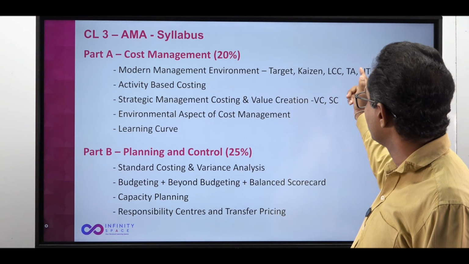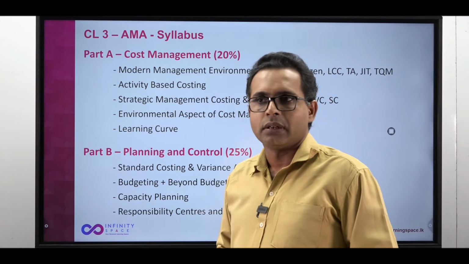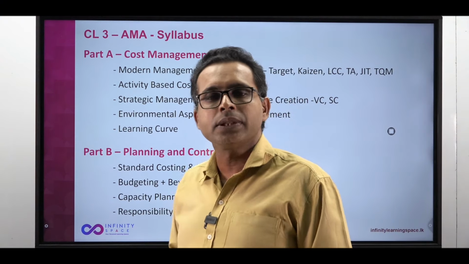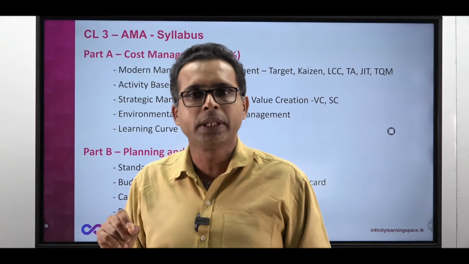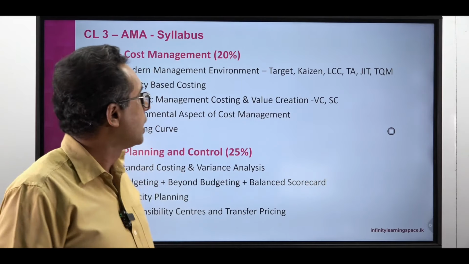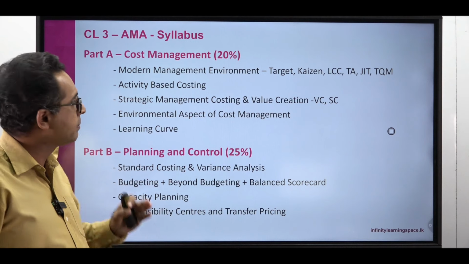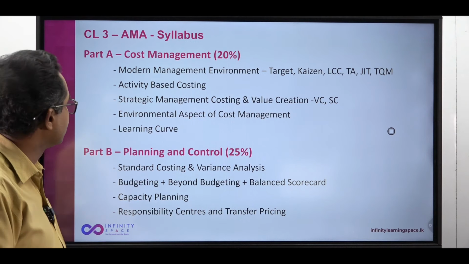Activity based costing and throughput accounting have a bit complicated calculations, not very hard, but you need to pay some attention to those. Other areas are relatively easier, but still you need to know the theory.